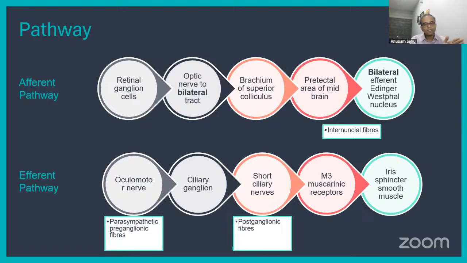And then the internuntial fibers are basically relay fibers that go up to the Edinger-Westphal nucleus, which is the parasympathetic nucleus of the third nerve. And the efferent pathway is the oculomotor nerve. The preganglionic fiber goes up to the ciliary ganglion, and then the short ciliary nerves carry the postganglionic fibers to the M3 muscarinic receptors, and that then helps in contracting the iris sphincter, the smooth muscle.